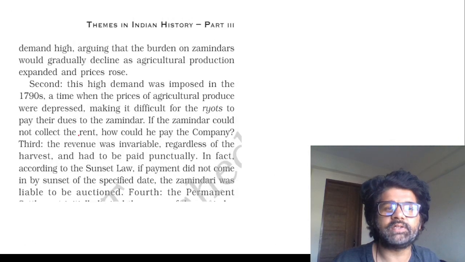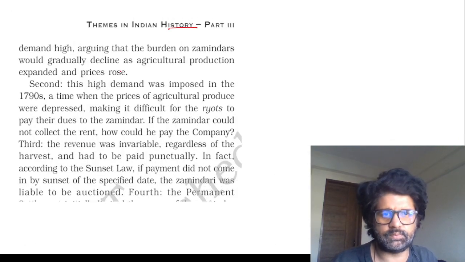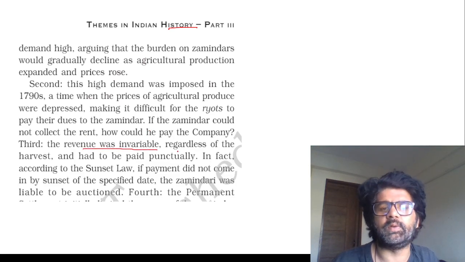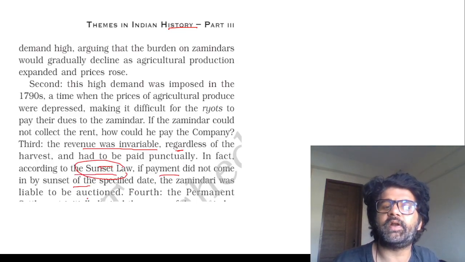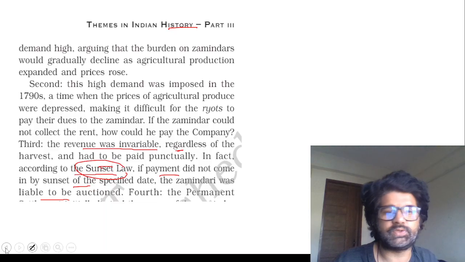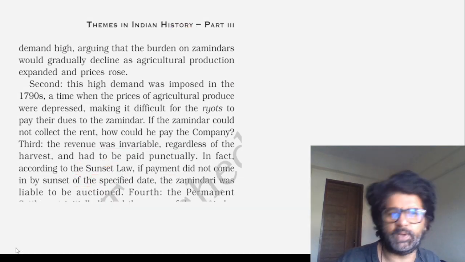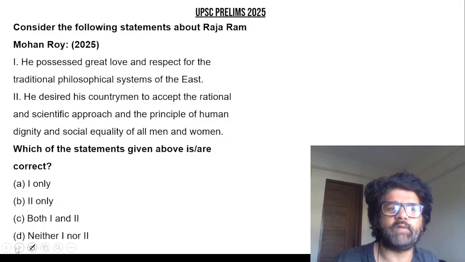And here, the second statement you can see in NCERT. See this? Revenue was invariable regardless of harvest and had to be paid punctually. According to the sunset law, if payment did not come in by the sunset of the specified date, the zamindari was liable to be auctioned. That's what this question was saying. And in Ryotwari settlement, they had to pay irrespective of whatever happens.